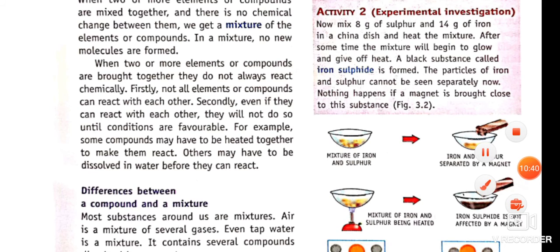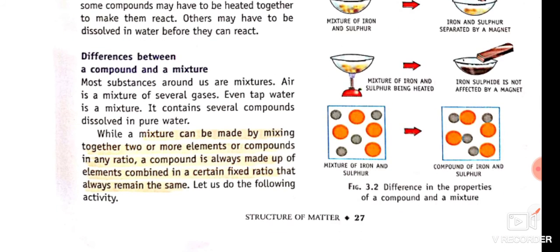देखिए इसमें क्या कहा, when two elements or compounds are brought together, they do not always react. ऐसा नहीं कि दो कंपाउंडों को पास में रख दें तो हमेशा ही रिएक्ट करें. Firstly, the two elements or compounds may not react with each other. Secondly, even if they react, they will not do so until conditions are favorable. For example, sometimes compounds may have to be heated together to make them react.